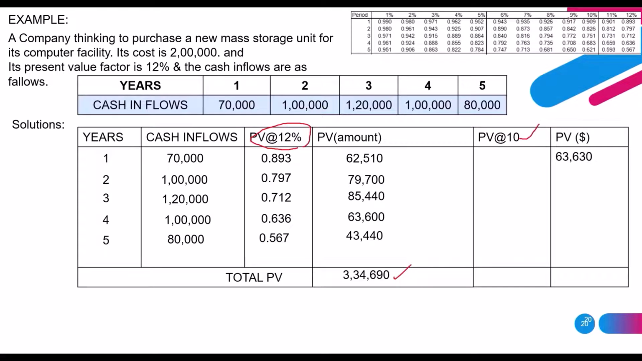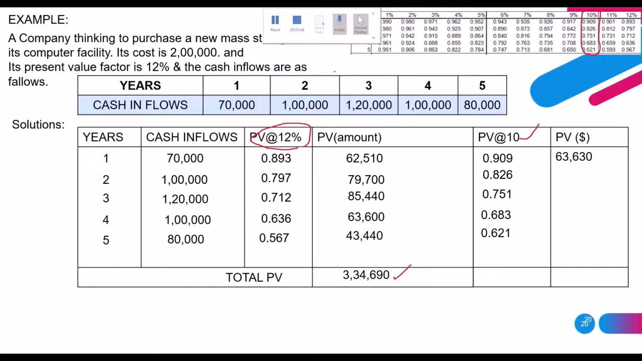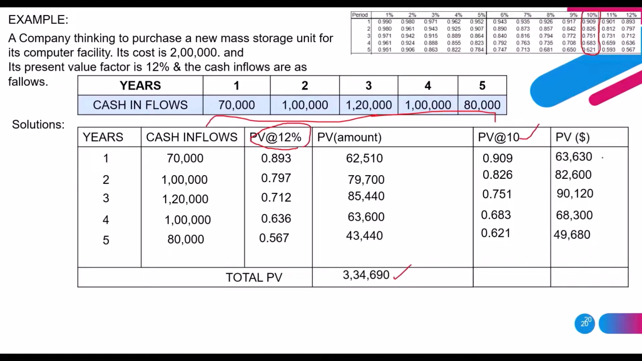Here we already have the present value discount factor table, a factor table we already have. For the first year we have 0.909, 0.826 for the second year, 0.751 for the third year, 0.683 for the fourth year, 0.621. If you multiply the cash inflows with the present value factor at 10%, we'll get the values like this. If you total all these present value amounts, we'll get 3,54,330.